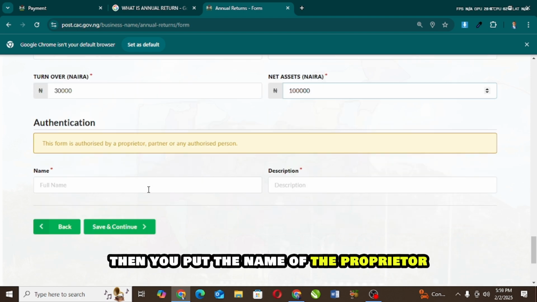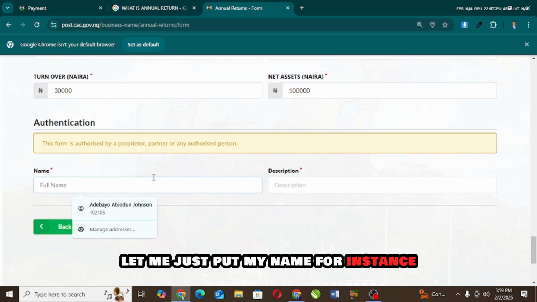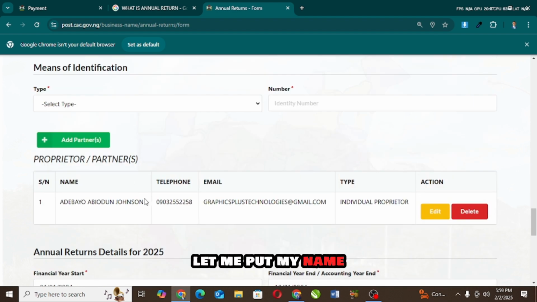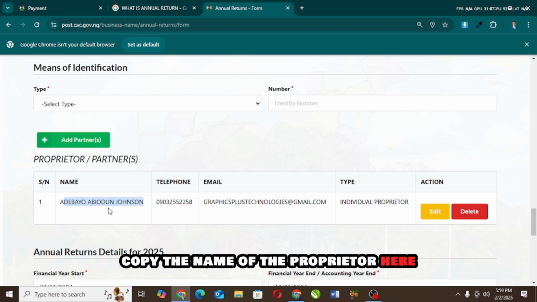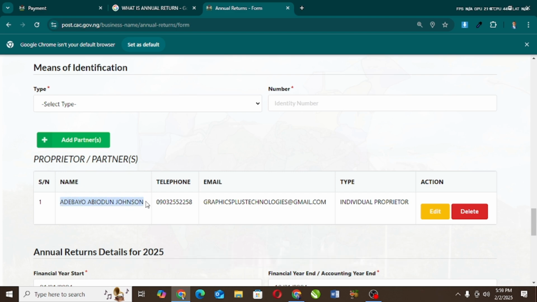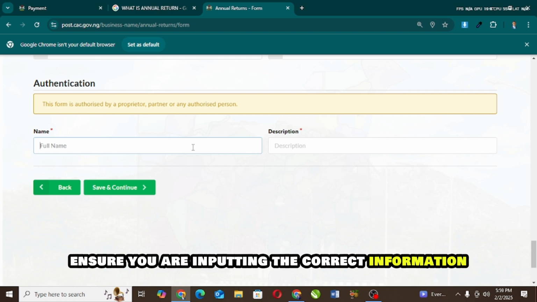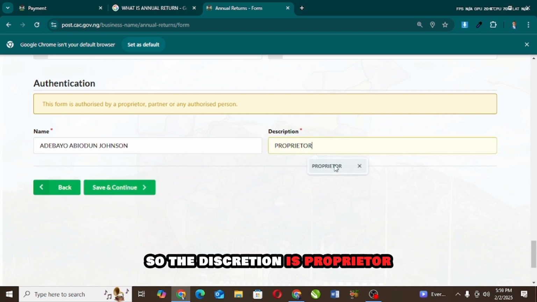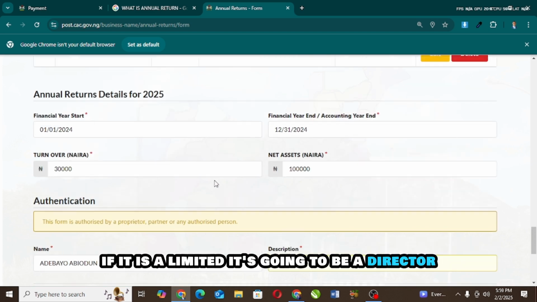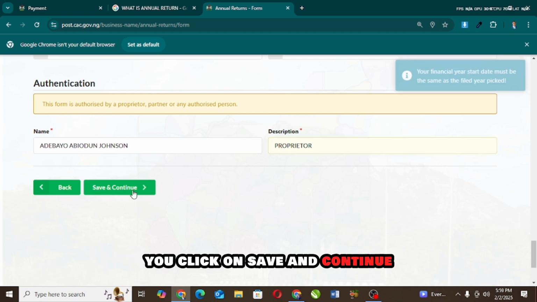Then you put the name of the proprietor. Let me just put my name, for instance. Copy the name of the proprietor here. Ensure you are inputting the correct information. So the designation is proprietor. If it is a limited company, it is going to be a director. You click on save and continue.